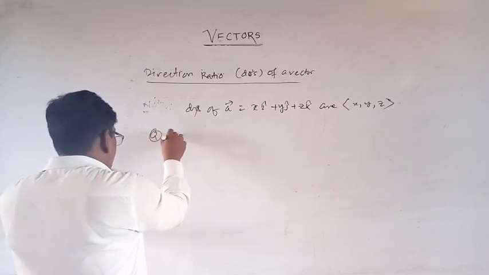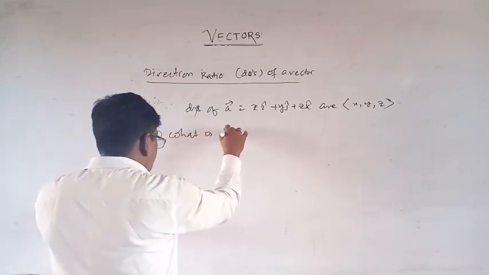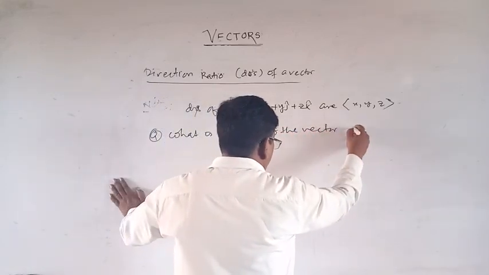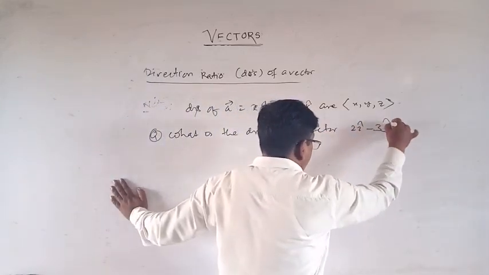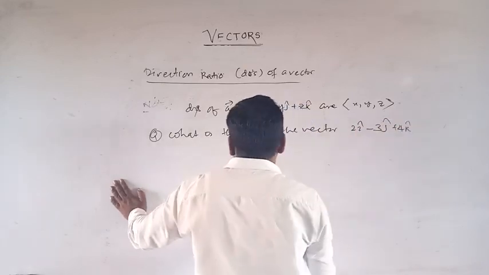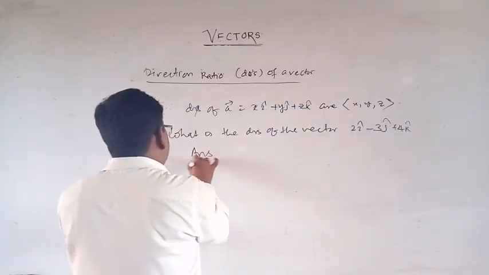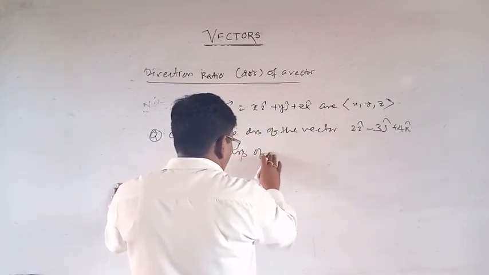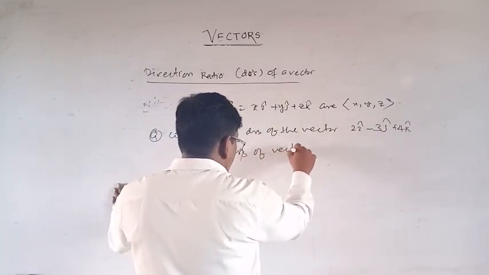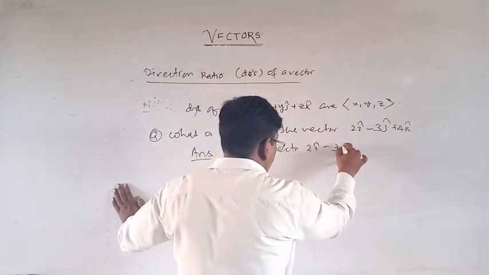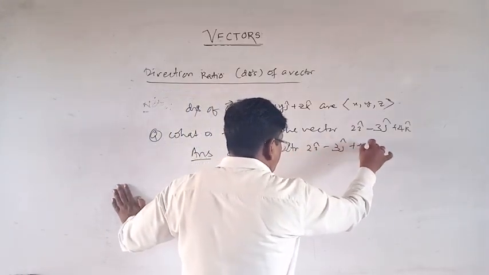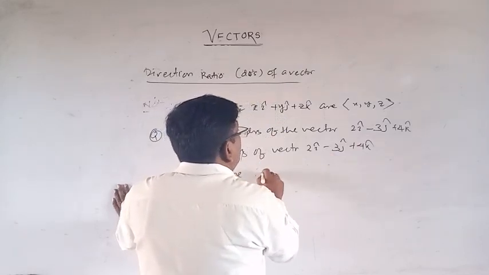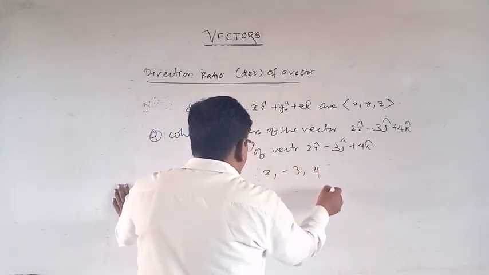Question: what is the DRS of the vector 2i minus 3j plus 4k? So the answer is that DRS of the vector 2i minus 3j plus 4k are 2, minus 3, 4.